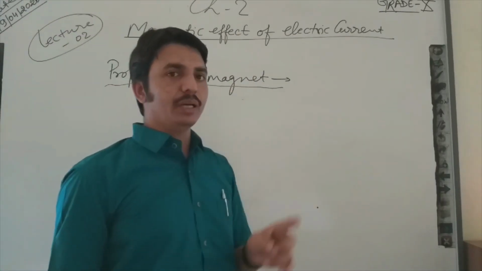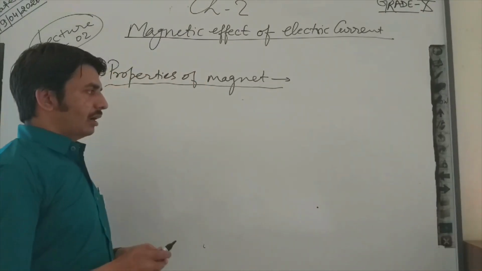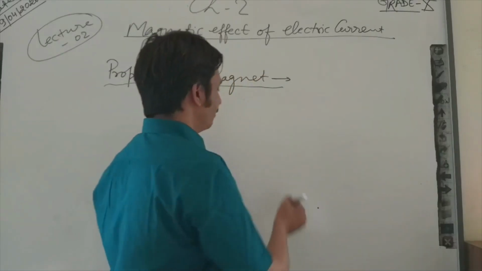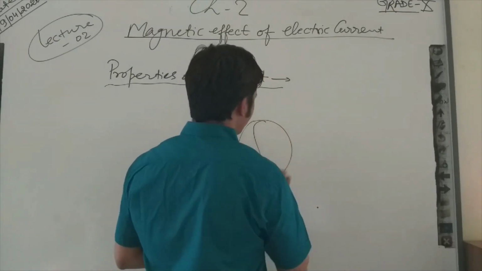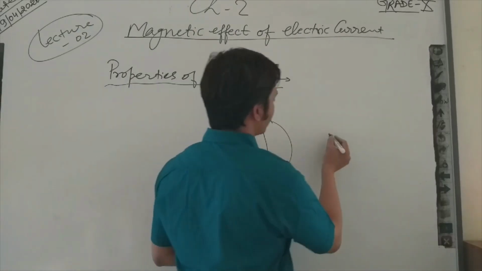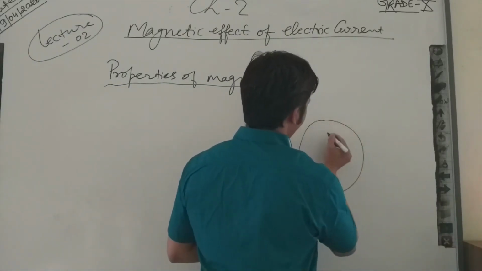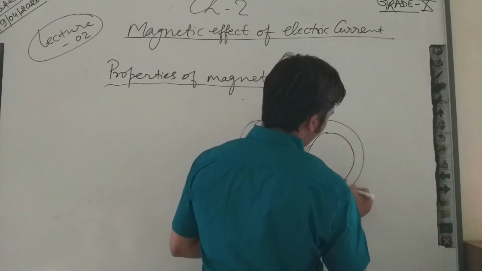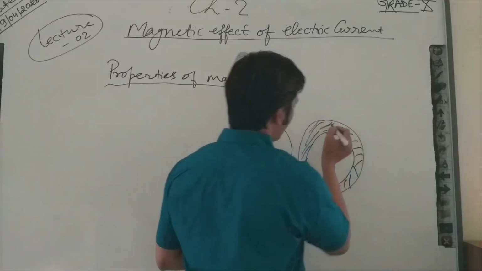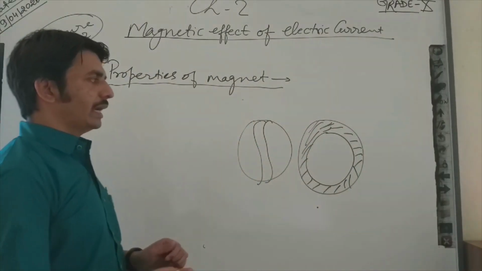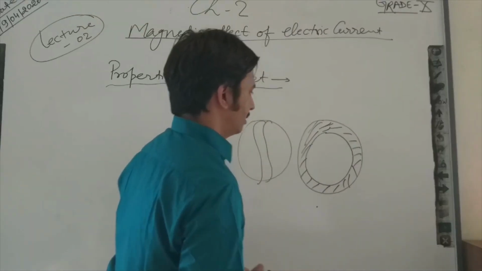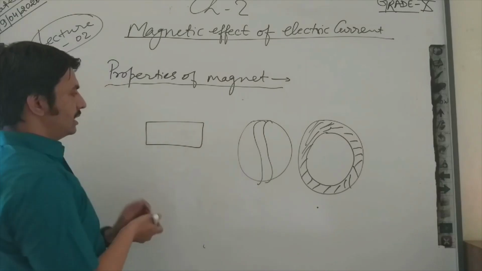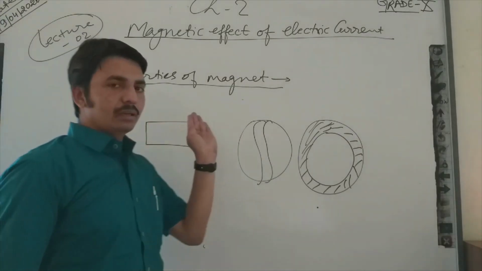What is the direction of the alignment, and that direction we can define at the time of manufacturing. Like that, if I am going to manufacture a spherical or circular magnet, how can I say which end of this magnet will be south and which end will be north?